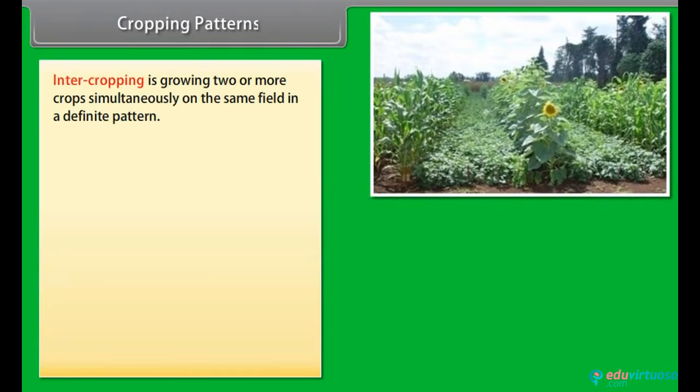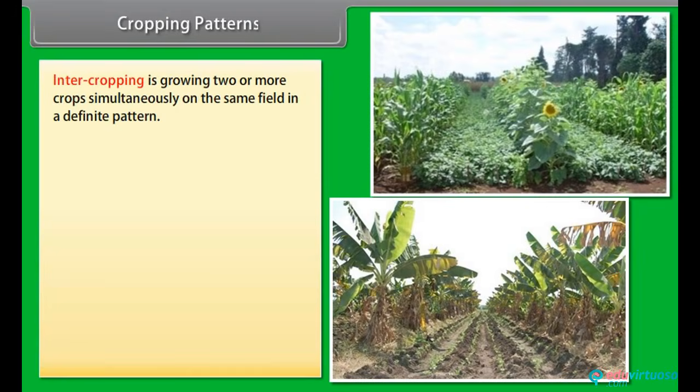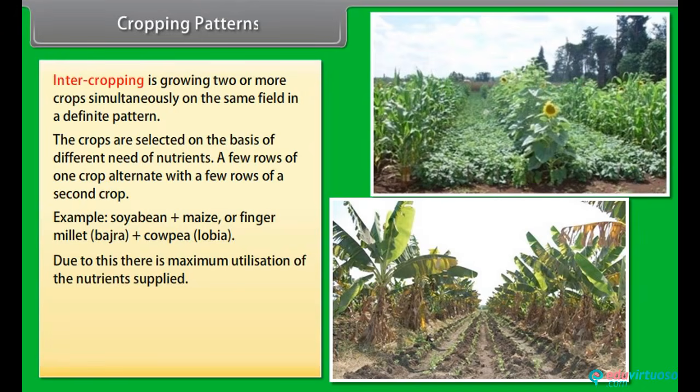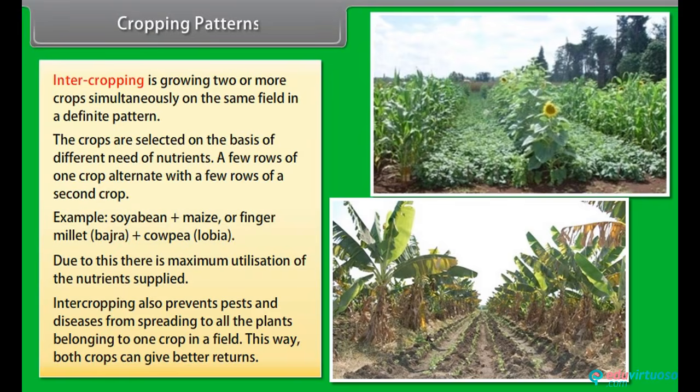Intercropping is growing 2 or more crops simultaneously on the same field in a definite pattern. The crops are selected on the basis of different need of nutrients. A few rows of one crop alternate with a few rows of a second crop. Example: soybean plus maize, or finger millet (bajra) plus cowpea (lobia). Due to this, there is maximum utilization of the nutrients supplied. Intercropping also prevents pests and diseases from spreading to all the plants belonging to one crop in a field. This way, both crops can give better returns.